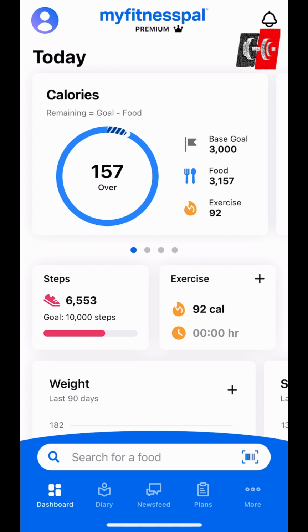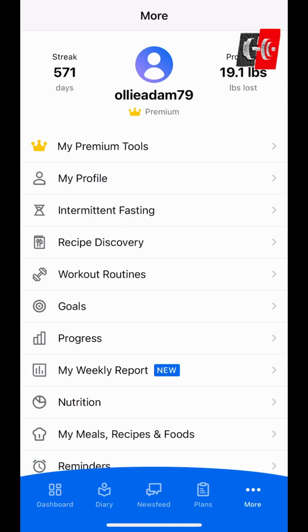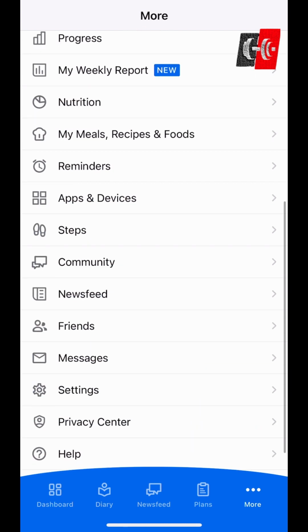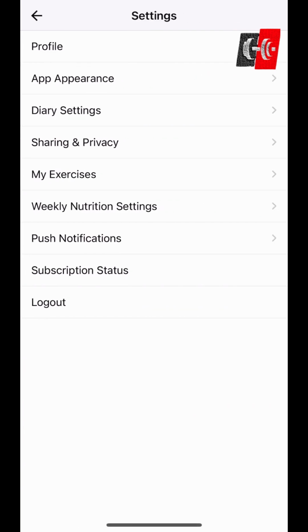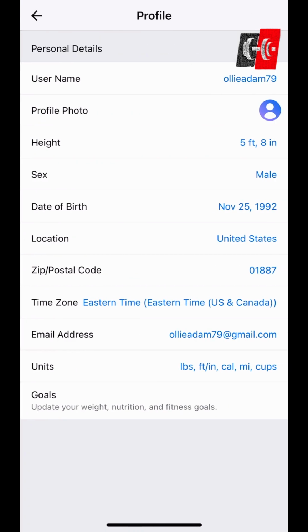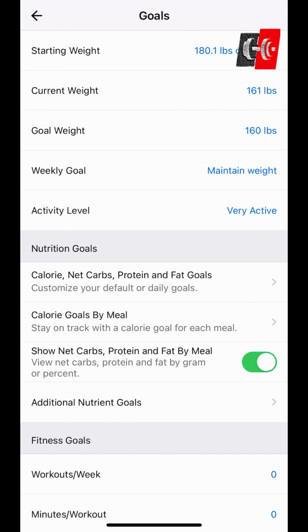To do that, let's click the 3 dots on the right hand side at the bottom of your phone, and then scroll down to the settings. We're going to click on profile, and we're going to get all the data that you probably plugged in when you first signed up for the app. But we're going to go down to the bottom, which is the important part. You can plug in your starting weight, your current weight, and your goal weight. If you want to, you can put in a weekly goal and your activity level, but it's not that important because we're going to do all of that through the Decentralized Strength Fitness app.